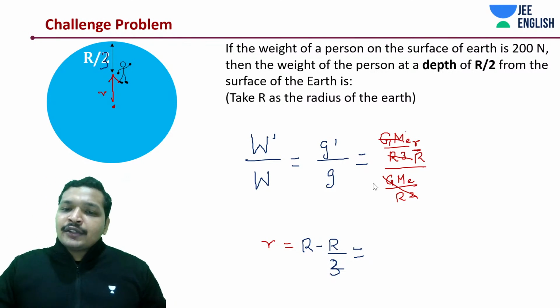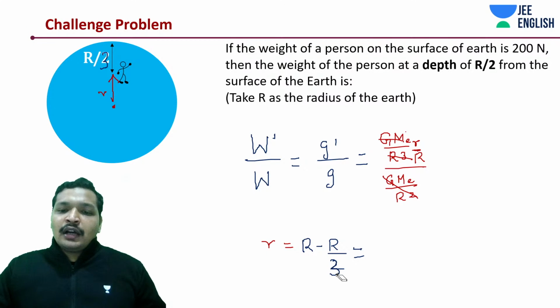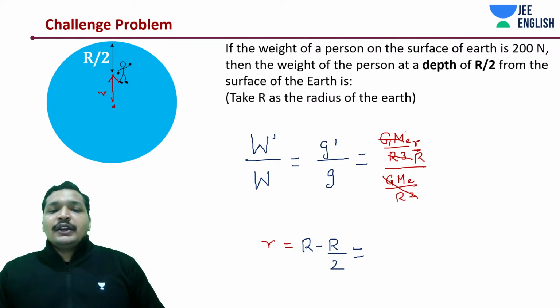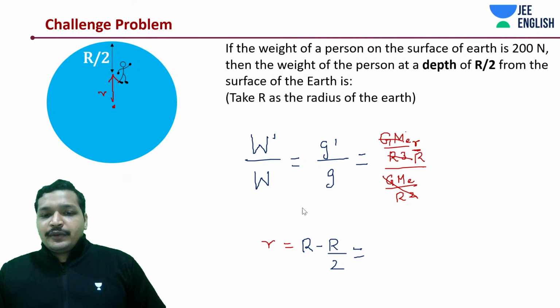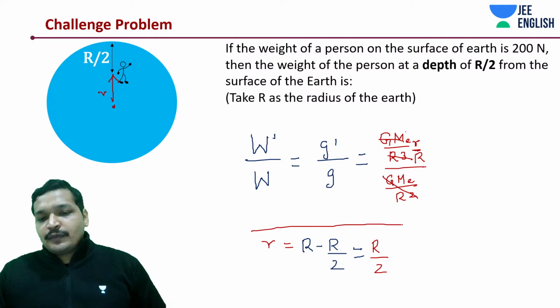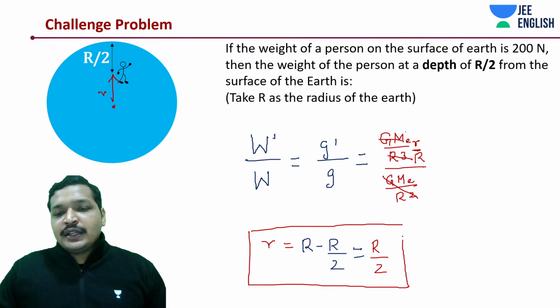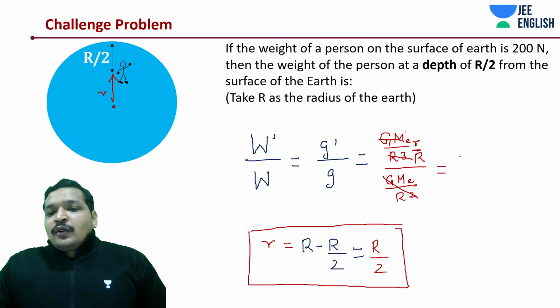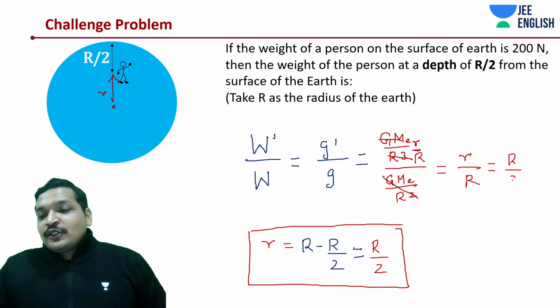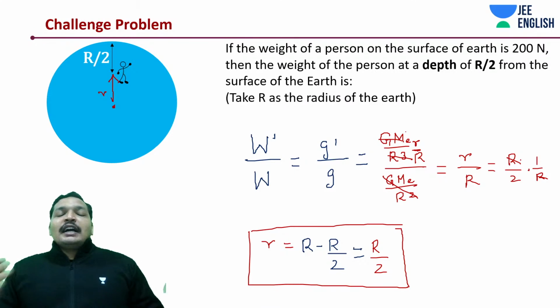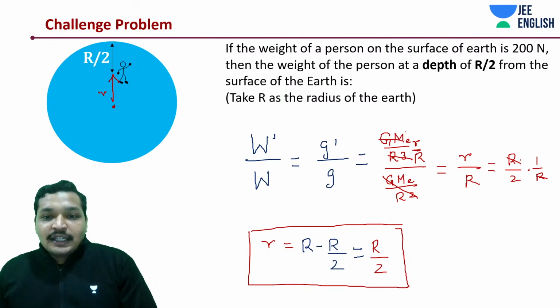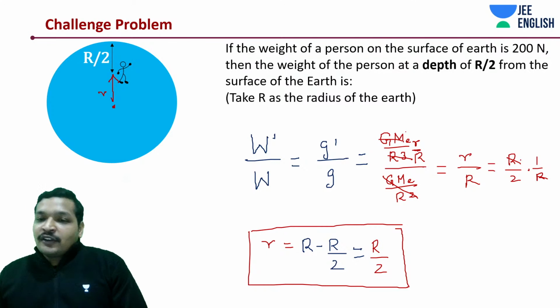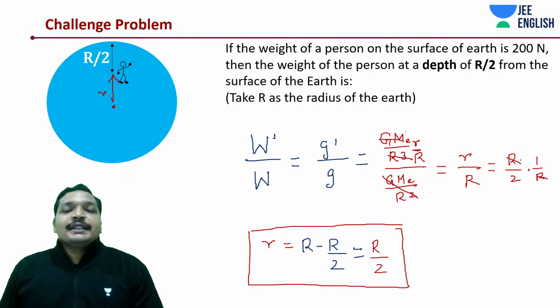Since it's R by 2, what will we be doing? We'll be just writing down R by 2. It's not simply that I'm writing it down as R, so it should be R by 2. Are we doing this? You should. This is R by R, which is going to be R by 2 into that of 1 by R. Basically, it's 100 newtons, not 50 newtons. My mistake. Basically, your gravitational acceleration has gone down by 50%.